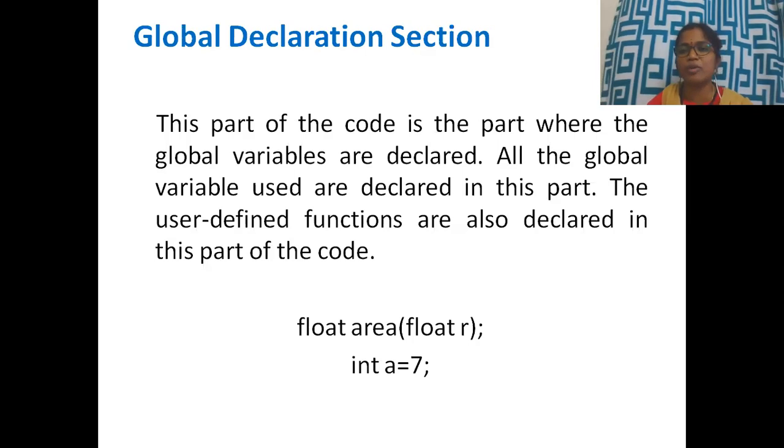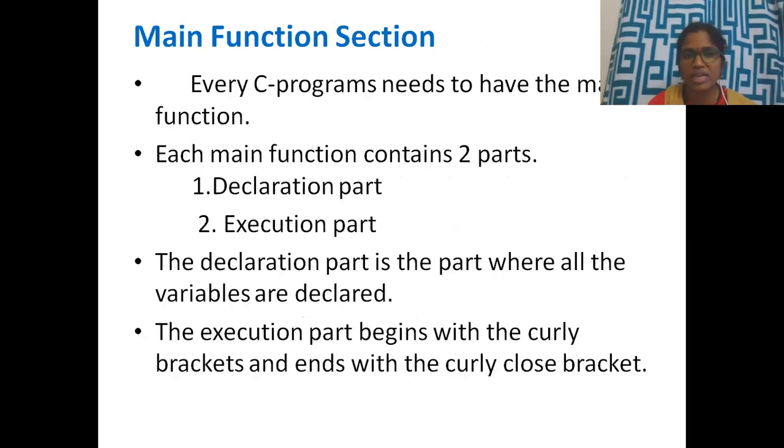In C programming, we have two types of functions: user-defined functions and built-in functions. We will come across them while going into the depth of the syllabus. User-defined functions are also declared here, right? So the variables are here. Area is a variable, whereas A is also a variable which is declared outside the main. This is called the global declaration section.